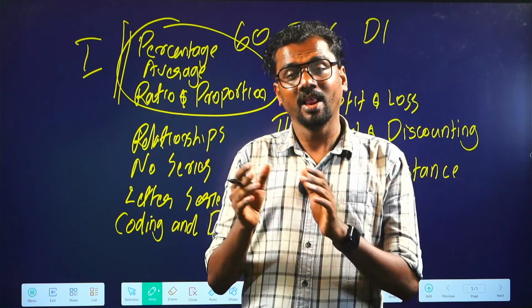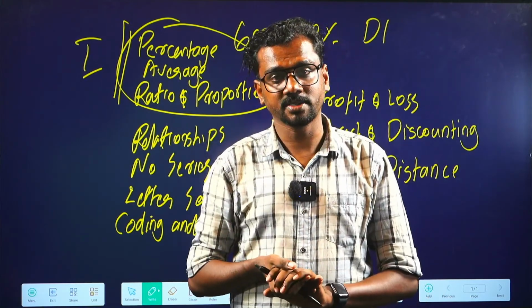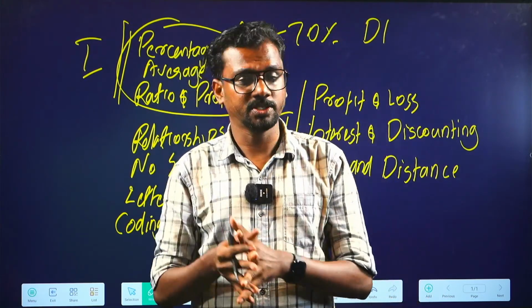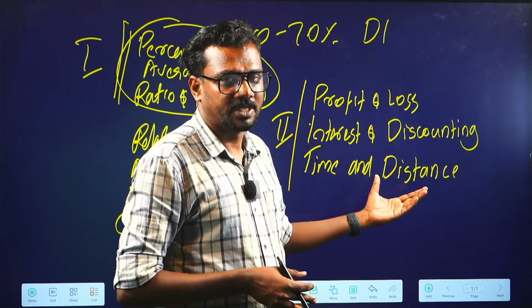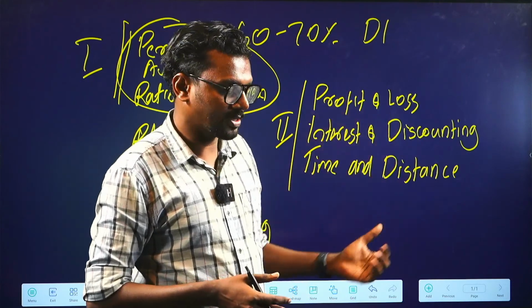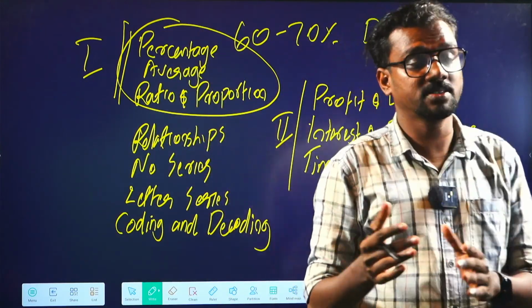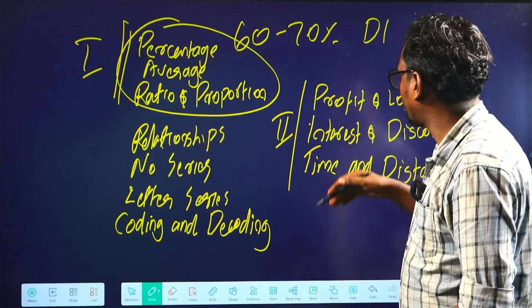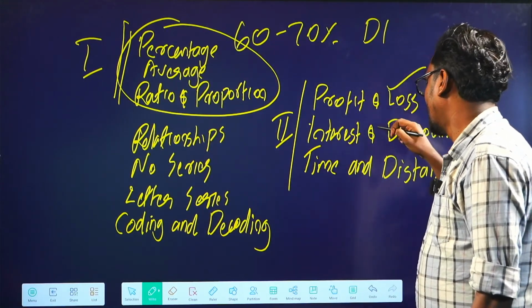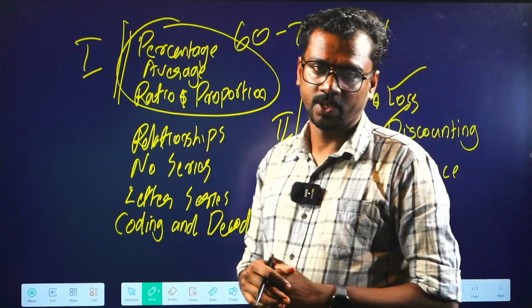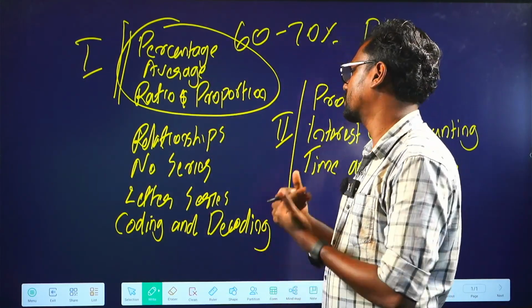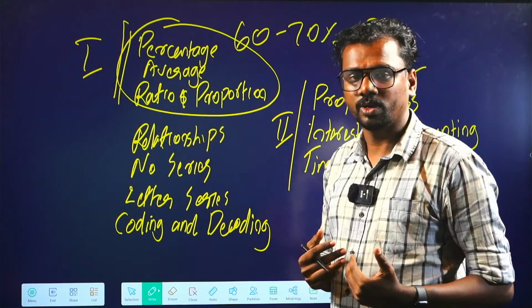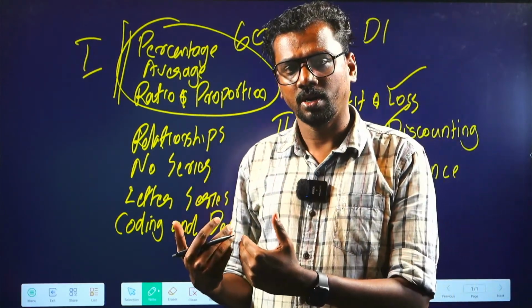January 2019 is the last time NTA or UGC revised the UGC NET Paper 1 as well as Paper 2 syllabus. After that, a lot of questions have been coming from these topics. When we assess the past few question papers, a lot of questions have been asked from profit and loss as well as interest and discounting. So in our upcoming videos, we'll try to discuss some important concepts from these topics.